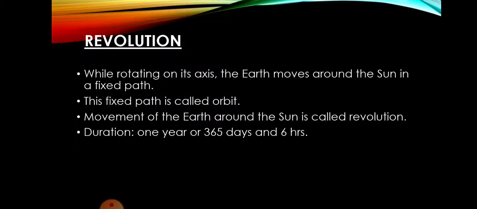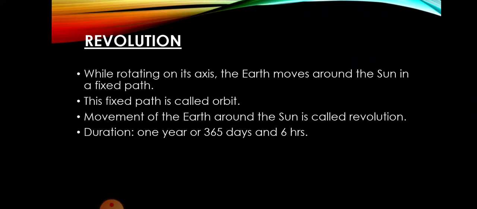How much time is taken by the earth to complete one revolution? 365 days and 6 hours. But what the geographers did, they considered a year of only 365 days, because we cannot have a day with 6 hours. How can we have a day with only 6 hours? Can you imagine how we'll be able to complete our daily life tasks? If there was a day with 6 hours, it would become very troublesome.